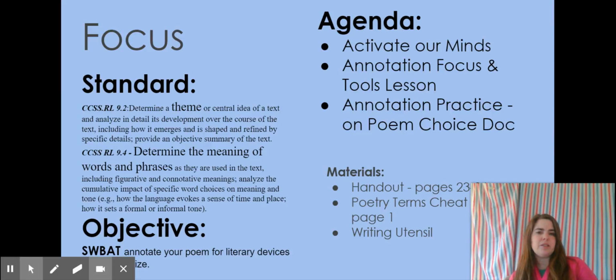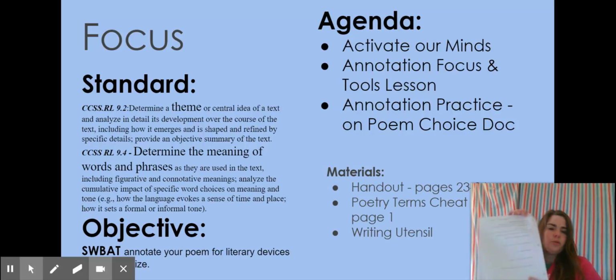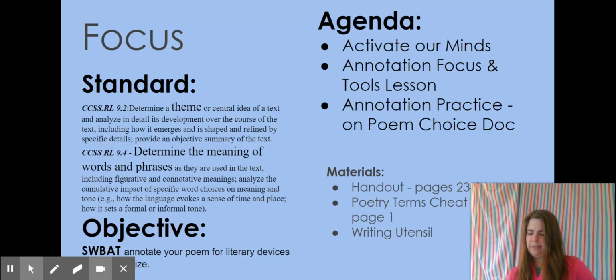So today we're going to do a couple of things. First, we're going to activate our minds. Then we're going to talk about what is your main task for today, and then you are going to do it. In your packet, we are on pages 23 through 26. And so that you know, use your poetry terms cheat sheet that is either on your orange sheet of paper or on page 1 of your packet.